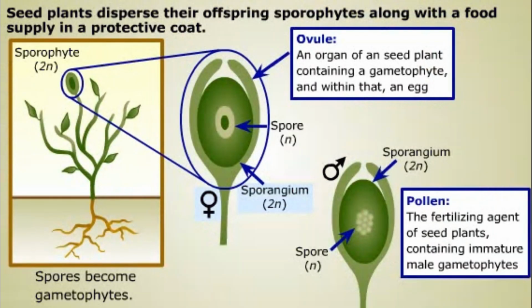Seed plants are at the extreme in the evolutionary trend of plants towards smaller and more dependent gametophytes. Spores are never released from the sporophyte. Instead, they develop into gametophytes while still contained within the sporophyte.